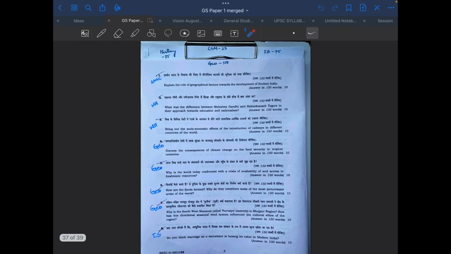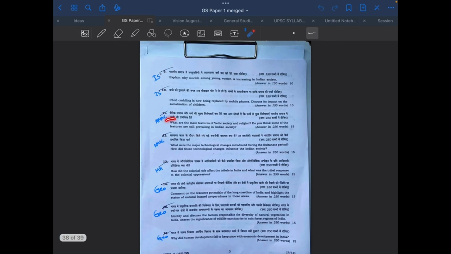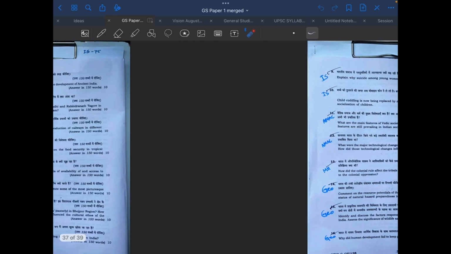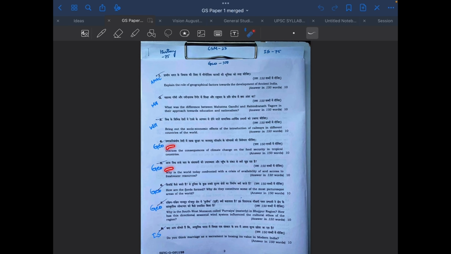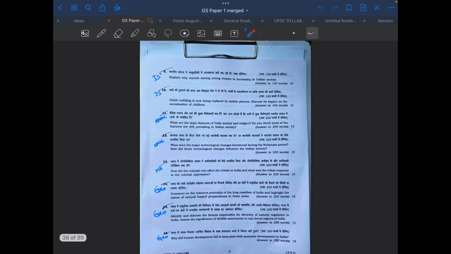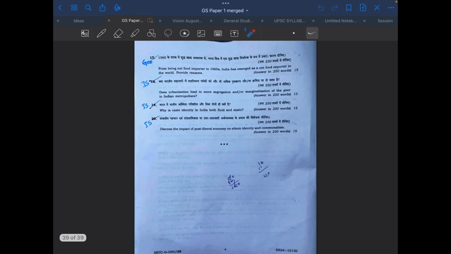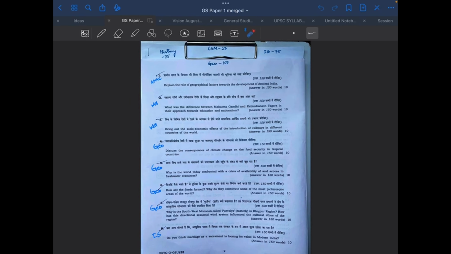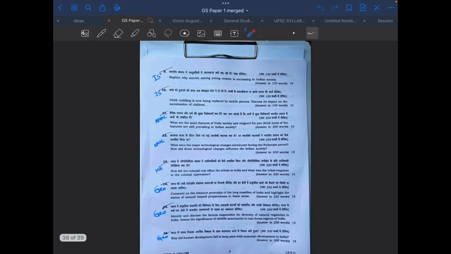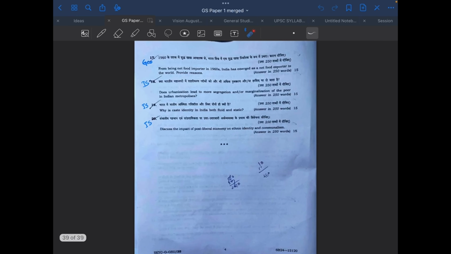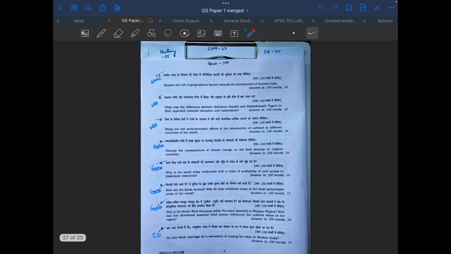So overall, if we see in history, we have 3 10-markers, 3 15-markers. That makes it 75. 4 10-markers from geography, 4 15-markers from geography. That makes it 100. Question number 8, 9, and 10, 3 10-markers from Indian society and 3 15-markers from Indian society. That makes it 75. Okay. Now, this is the total sum that we are getting. 75 history, 75 Indian society, and 100 geography.